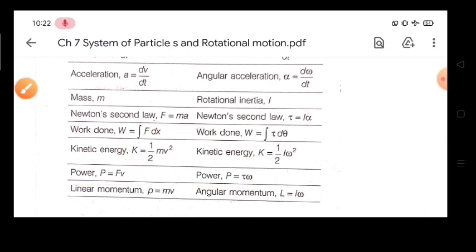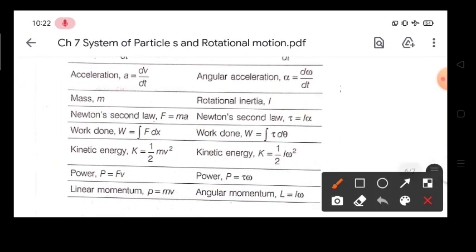And last we have linear momentum, that is mv in translation motion, and in angular momentum your L is given by, instead of m we will write I, and v will be replaced by omega, so your angular momentum is I omega. So this is all for this chapter.